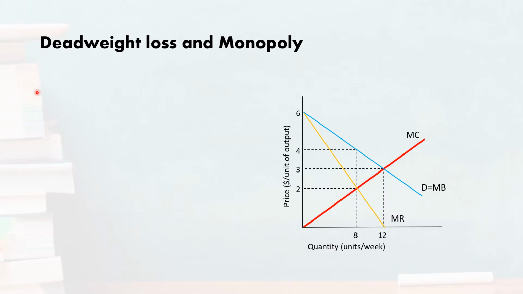For that, we need to compare the total economic surplus with the monopolistic market structure with the benchmark market structure, which is the perfect competition. So there are basically three main steps involved to analyze how the deadweight loss or loss in efficiency arises in monopoly.